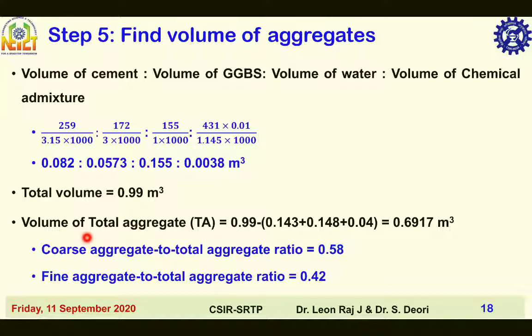Volume of total aggregate is equal to volume of concrete minus other ingredients like volume of cement, volume of GGBS, volume of water and volume of chemical admixture. Sometimes it is mentioned as volume of cementitious materials. That means, as I said earlier, volume of cement plus volume of GGBS is volume of cementitious materials. Coarse aggregate by total aggregate ratio is 0.58. Fine aggregate by total aggregate ratio is 0.42.